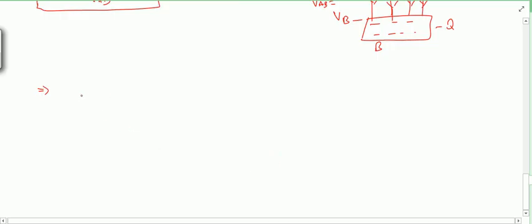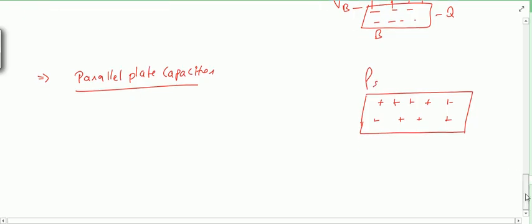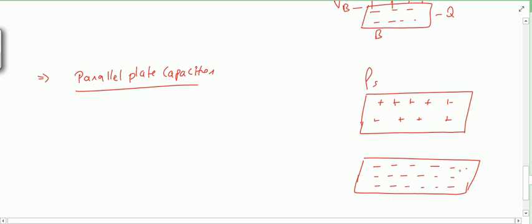First let us find a simple one, that is the parallel plate capacitor. For a parallel plate capacitor, I consider a plate having some positive surface charge density, suppose rho s, and a negatively charged plate of the same dimensions having surface charge density minus rho s.